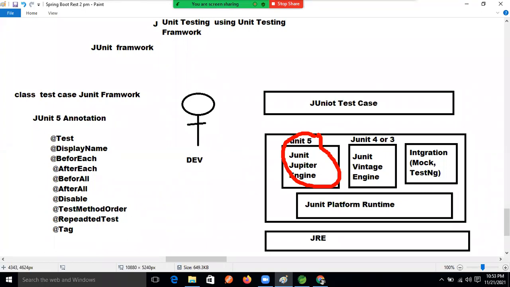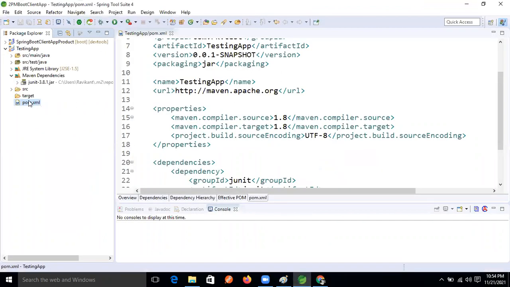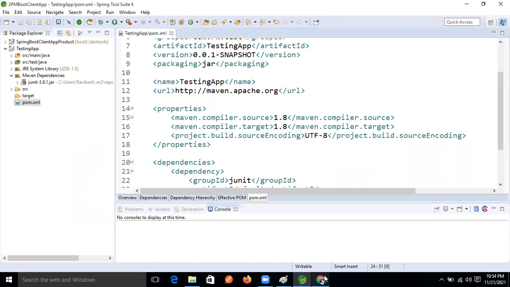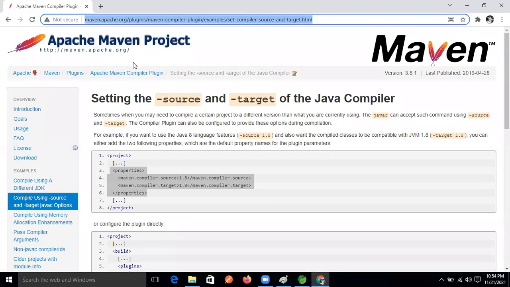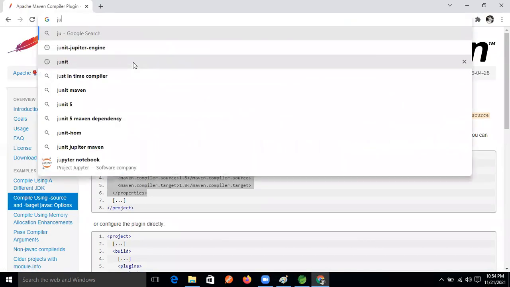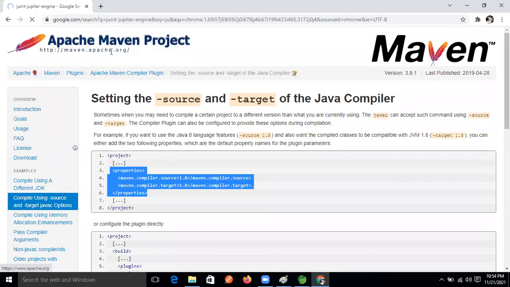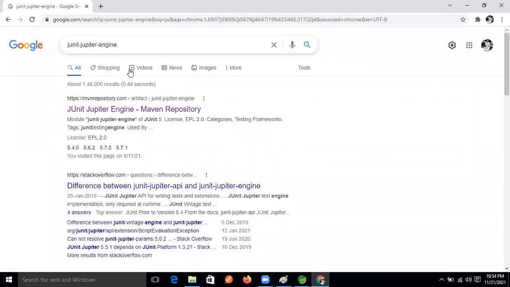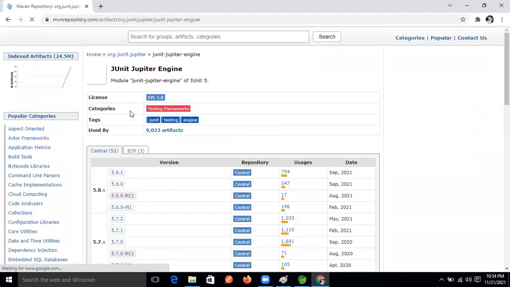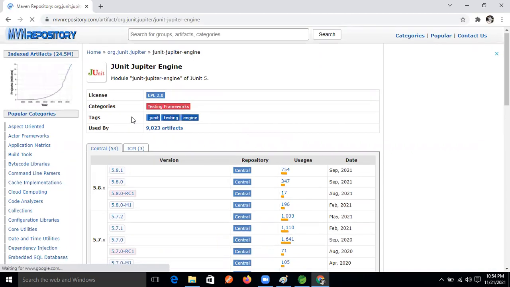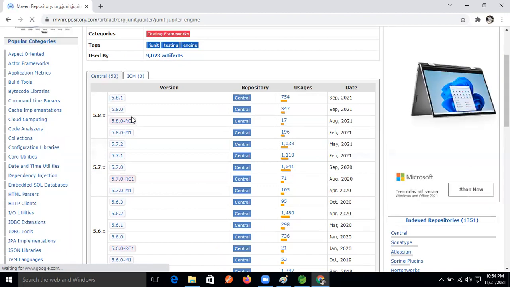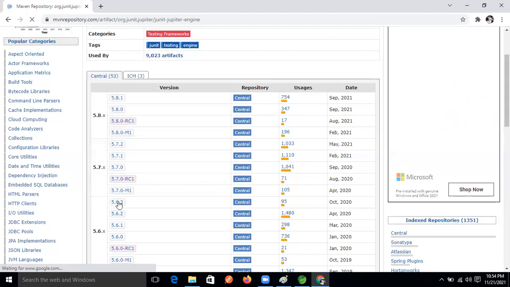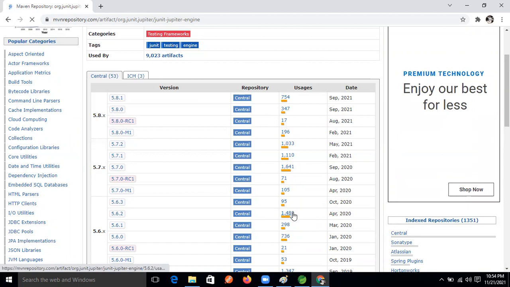The Jupiter engine dependency we need to put in the pom.xml. In the pom.xml, let's copy that one also. So here what I'm doing now is the Jupiter engine. This one is more, right?